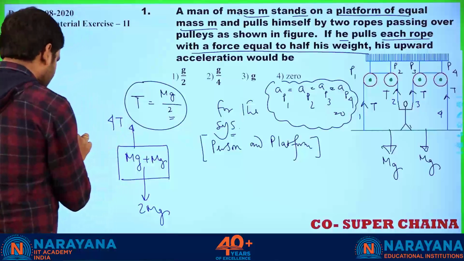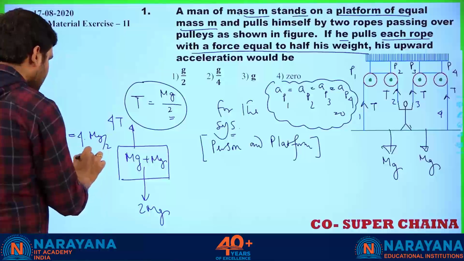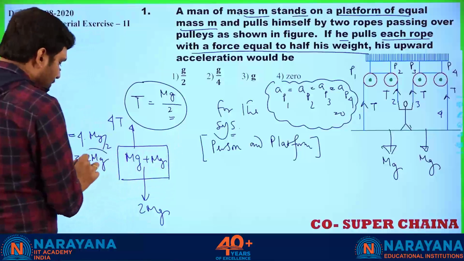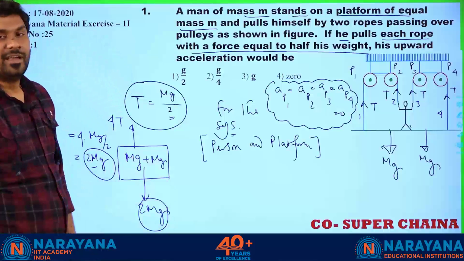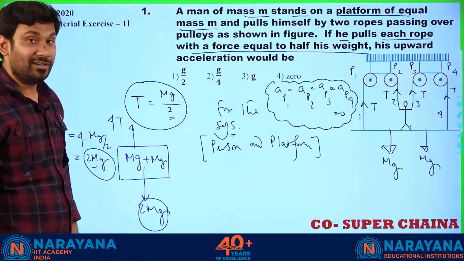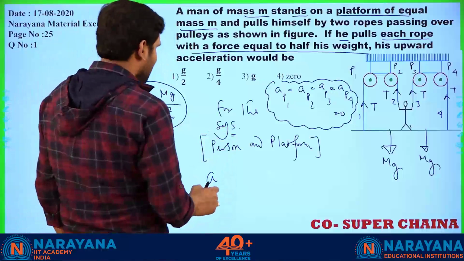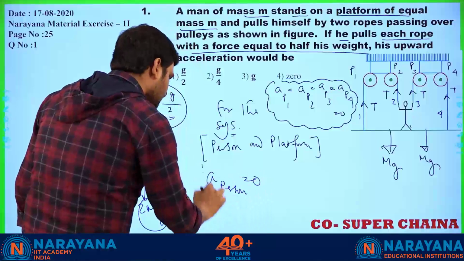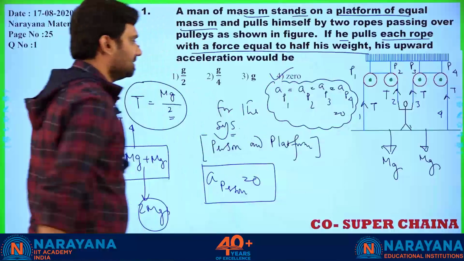If I multiply, 4 into Mg by 2 comes to be how much? 2 Mg. Upward force is 2 Mg. Downward force is also 2 Mg. If these two forces are equal, will the system move at all? No. So the acceleration of the person, which is what they are asking, is equal to 0. That will be the answer. So the fourth one is the answer.